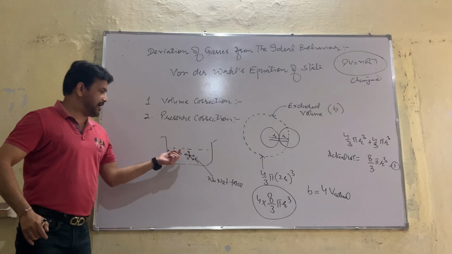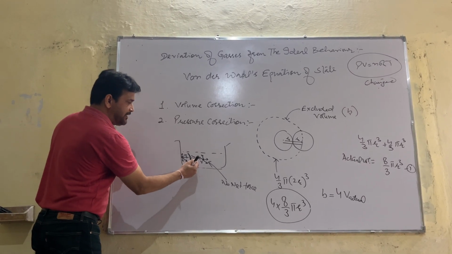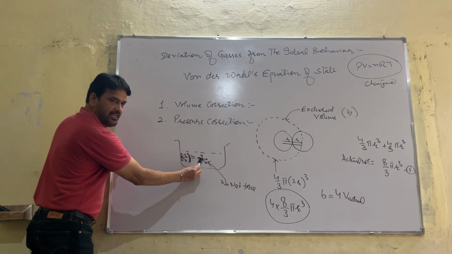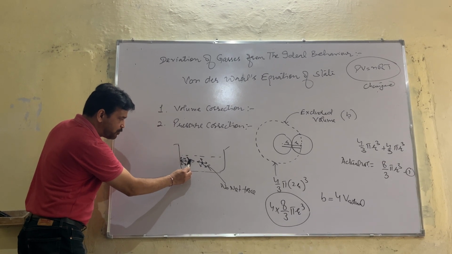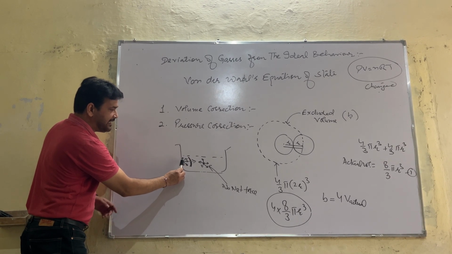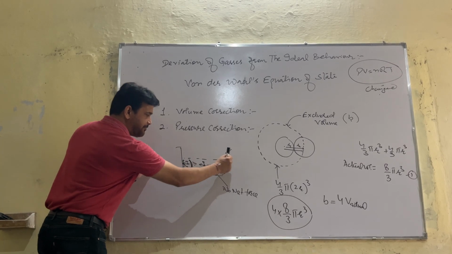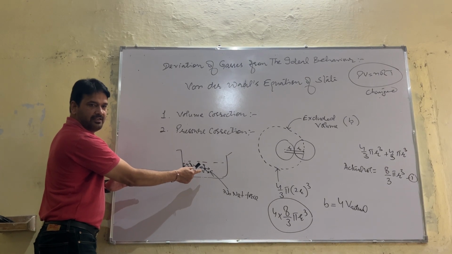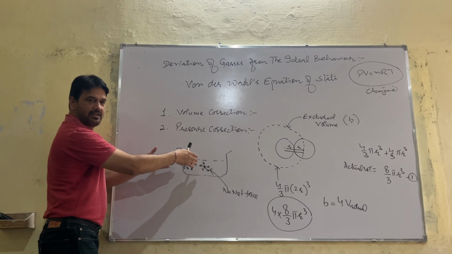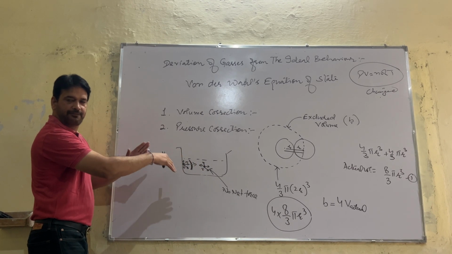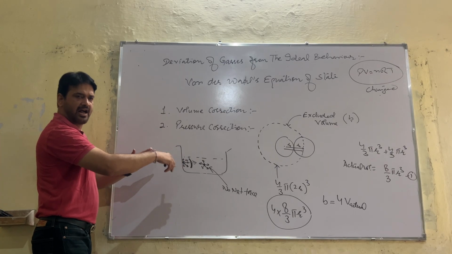When a particular gas molecule is here, it is feeling no net intermolecular force. But when it is about to strike the wall of the container, it will get attracted by the bulk molecules. It means that in the bulk, gas molecules are feeling larger forces.